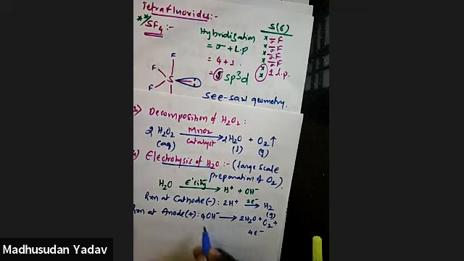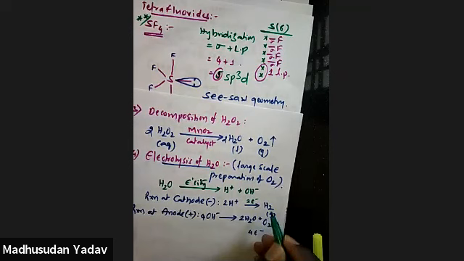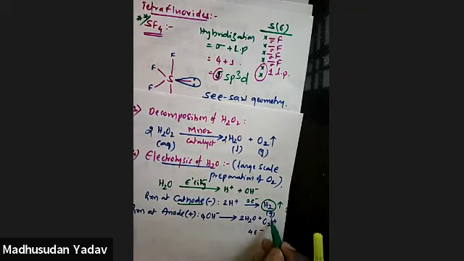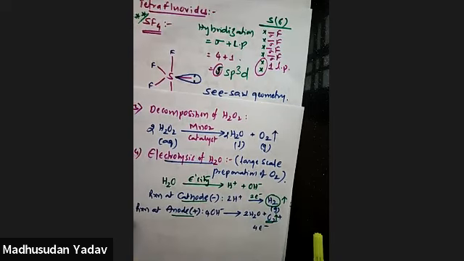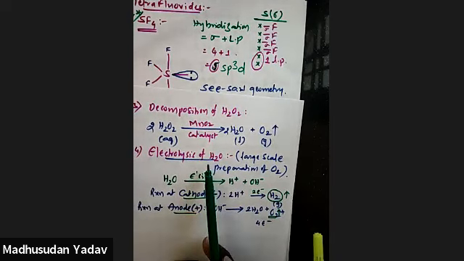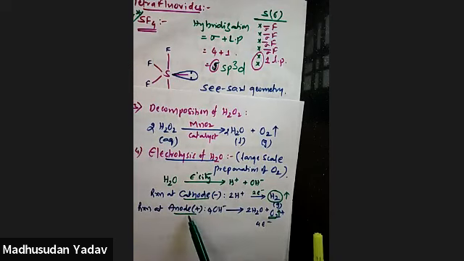So here actually this is a balanced equation. If you observe, hydrogen gas is released at the cathode, oxygen gas is released at the anode. So they will ask a question like this: during the electrolysis of water, oxygen is released at the anode, hydrogen is released at the cathode. So you have to be careful about these 2 points.